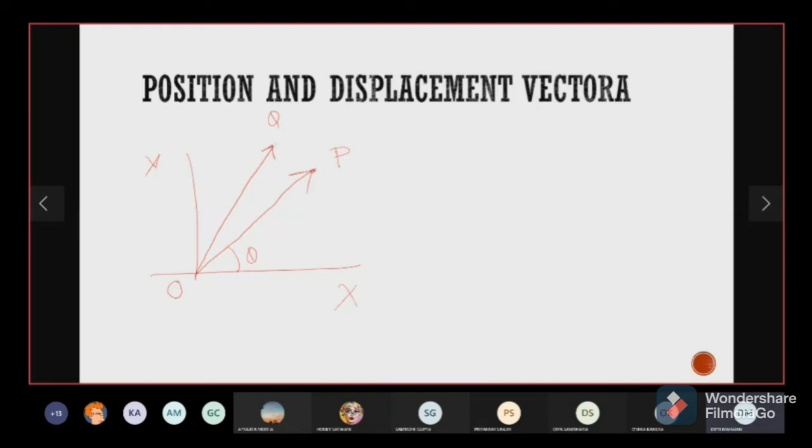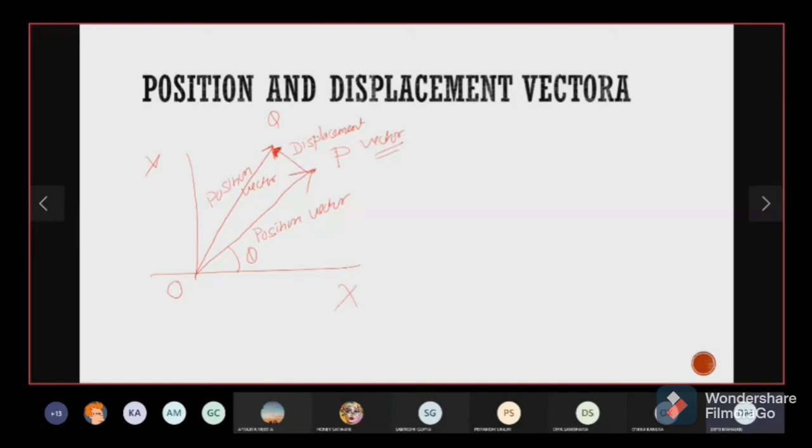So the position vector for Q would be OQ. Now, from your knowledge of Chapter 2, can you tell me what this vector PQ represents? This is your displacement. Okay, so now I hope you have understood the difference between a position vector and a displacement vector, because this is one concept we'll be using quite frequently later on.